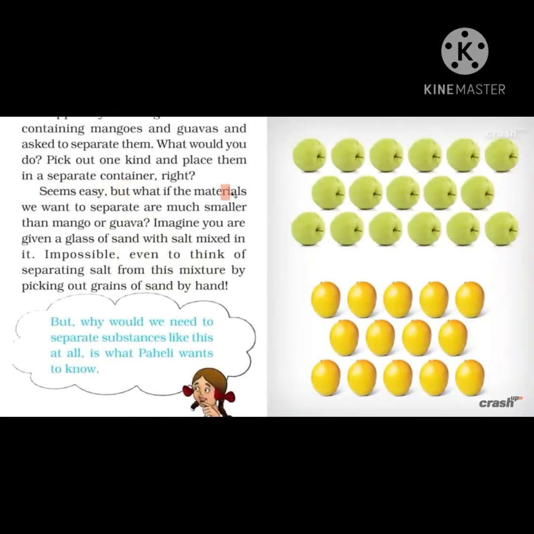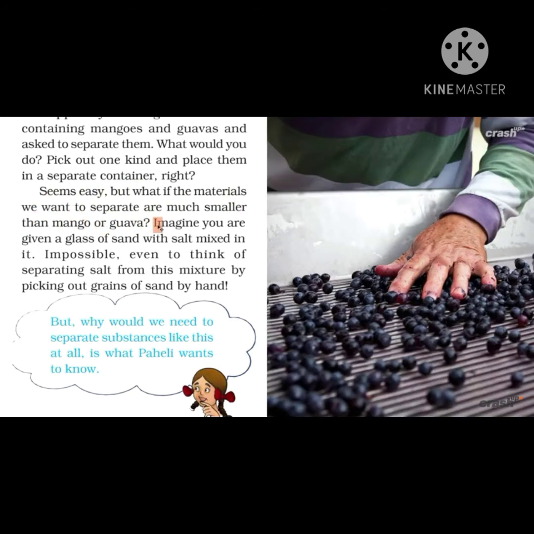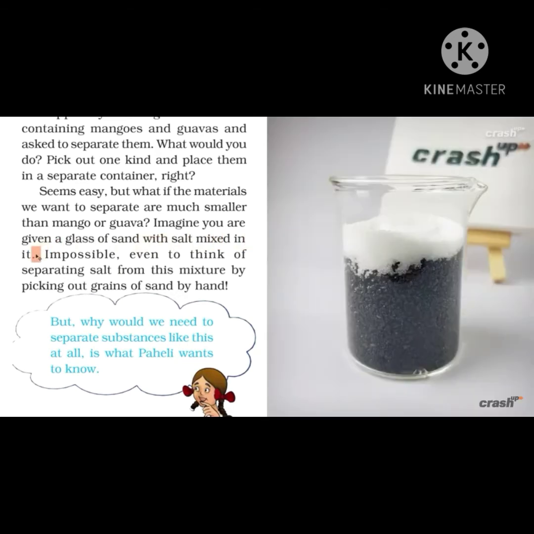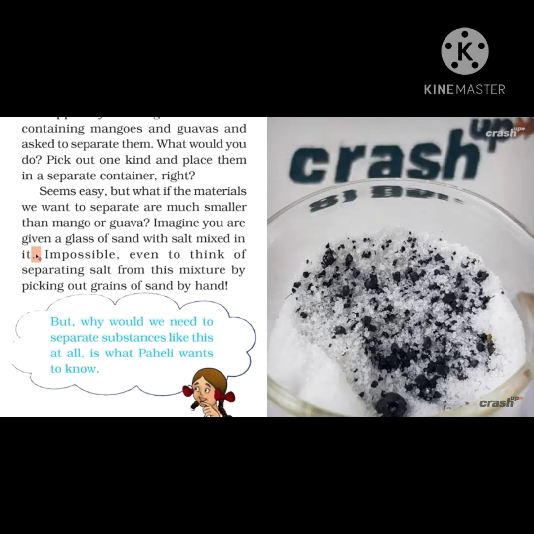But what will happen if the materials to be separated are smaller in size than mangoes or guavas? Or if you are given a mixture of sand and salt, how is it possible to separate it? Not at all.